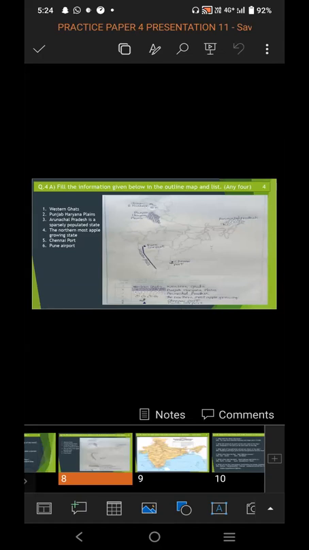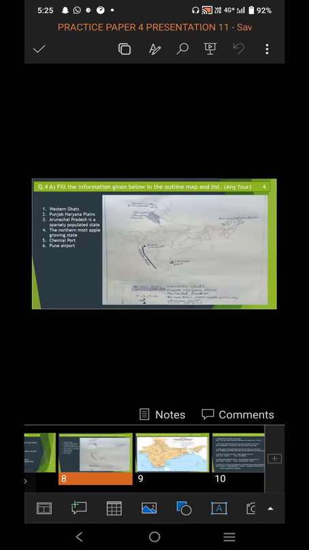So in this map, you can see the Western Ghat is in the west. It is indicated by a line. The Punjab Haryana plains are filled in the Punjab state.